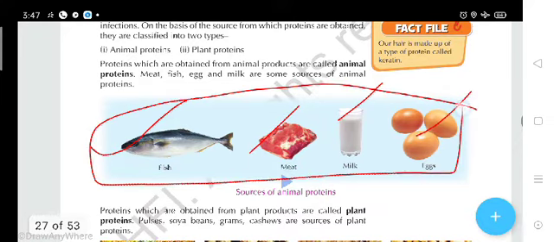These are animal foods which contain protein. And protein which is obtained from plant products is called plant protein: pulses, dal as we say in our language, soybean, grains, cashews. These contain protein also, but are called plant protein.